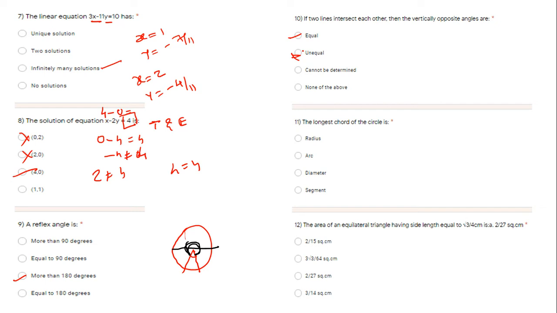Next, longest chord of a circle. This is again a property.